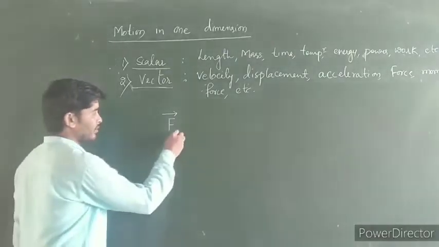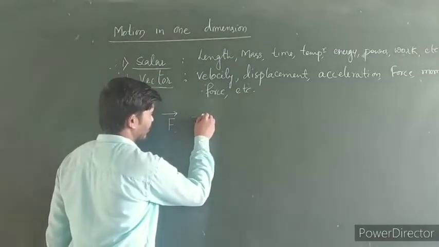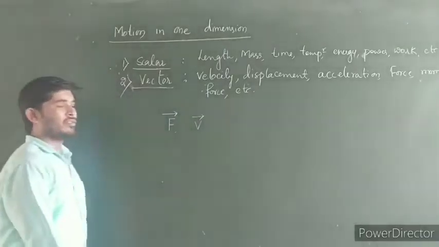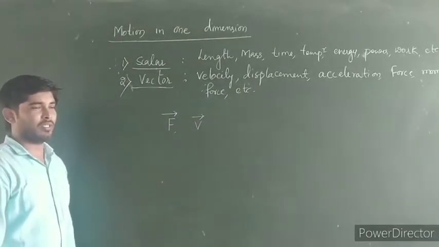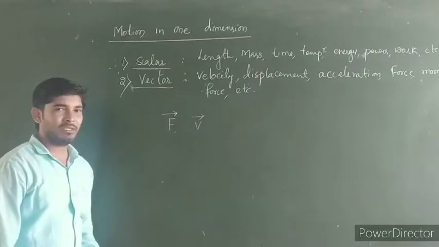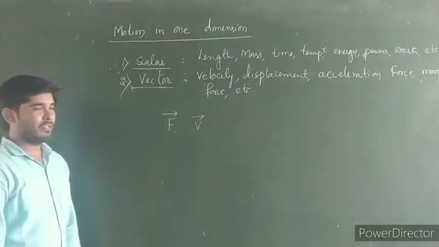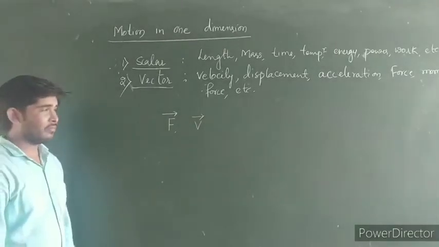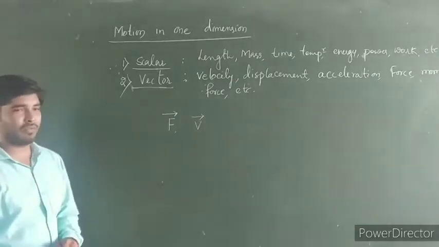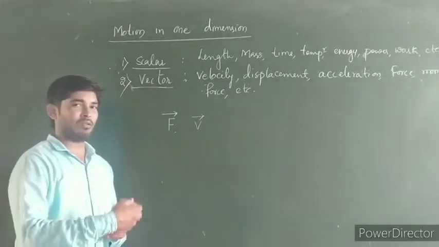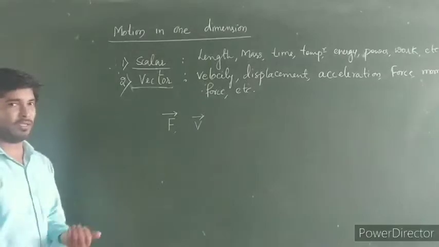So velocity can be represented like this. What does this arrow mark represent? The direction of that physical quantity, in which direction the physical quantity is moving or exerting.